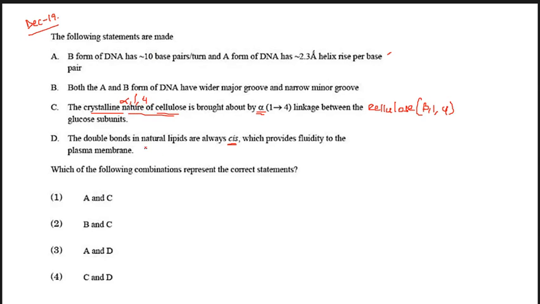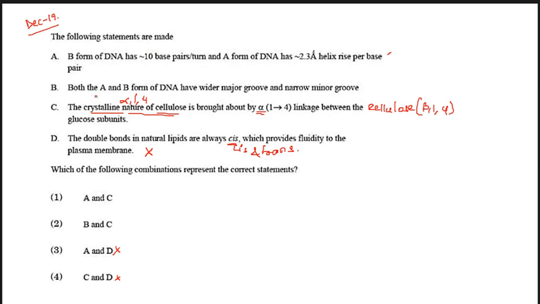Okay, natural lipids, it's saying that natural lipids are always in cis structure. We remember that the natural lipids have both cis and trans structure. So the D statement is incorrect because natural lipid have both trans and cis structure. So wherever D is there, we will cut it. Now C is correct because it's present in both 1 and 2.